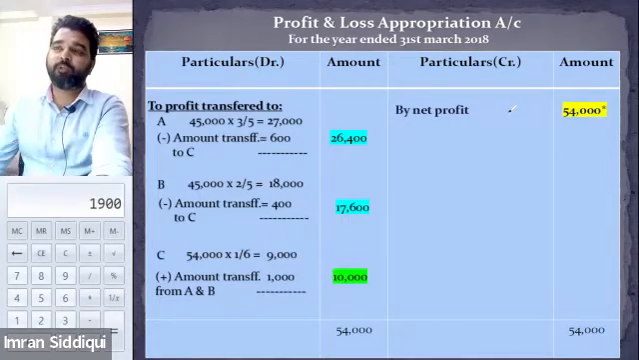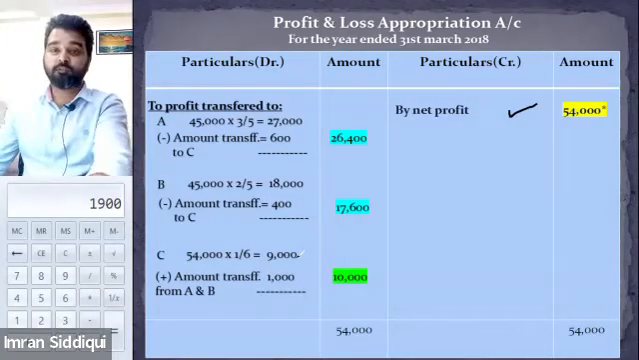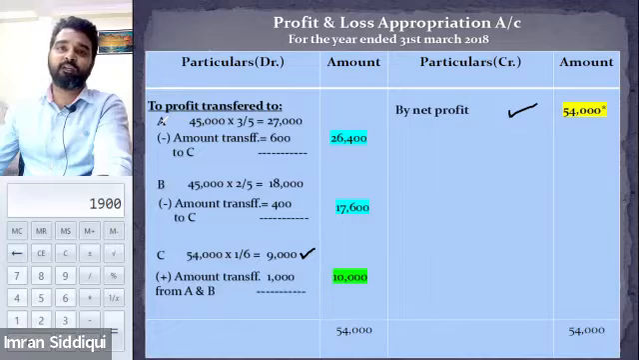So when you prepare the P&L appropriation, you will be writing that net profit on the credit side. Is that correct? Yes, sir. And out of this net profit, we will be distributing the profit to C, A, and B, right? But firstly, we have calculated the C share. C share will be 54,000 divided by 6, which is 9,000. Is that right? Yes, sir. And then we calculated the share in the profit for A and B. So A's share will be 27,000 and B's share will be 18,000. Is that correct? Yes, sir.